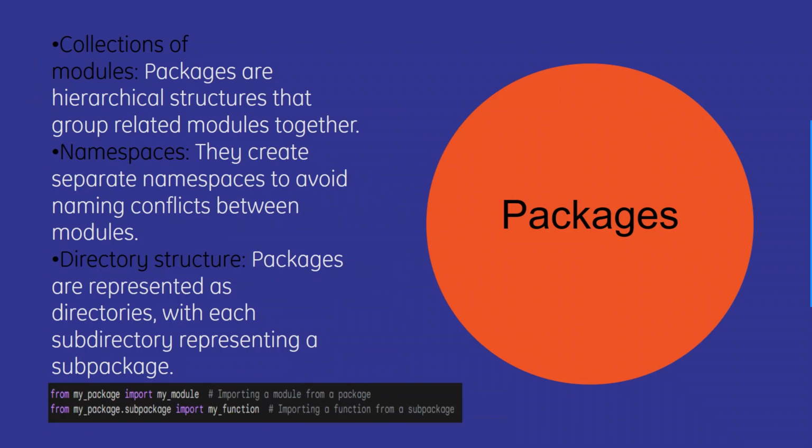Next, we have packages. So the collection of modules. Packages are hierarchical structures that group related modules together. Then we have namespaces. They create separate namespaces to avoid naming conflicts between modules. Secondly, we have directory structure. Packages are represented as directories with each subdirectory representing a subpackage. So we have an example given down, go through that. So it's basically importing a module from a package and then importing a function from a subpackage.